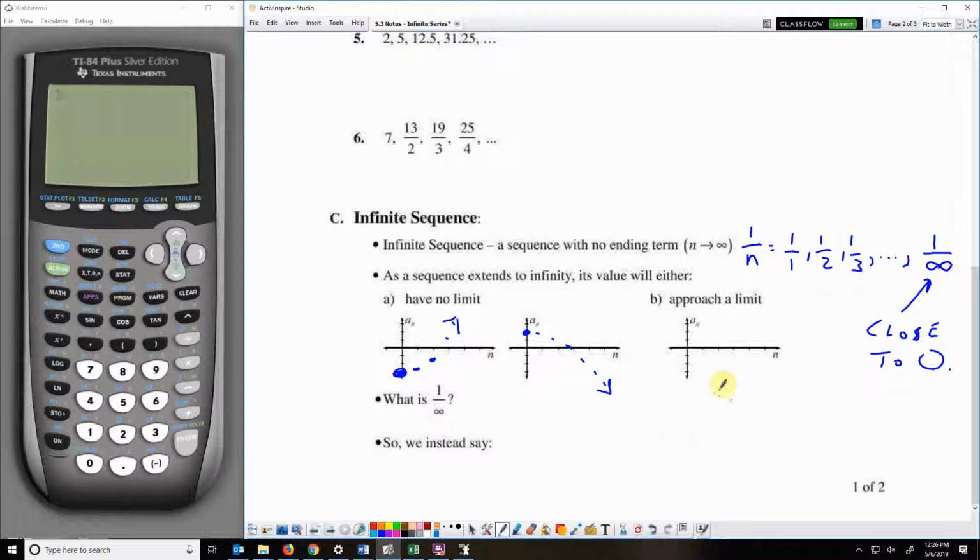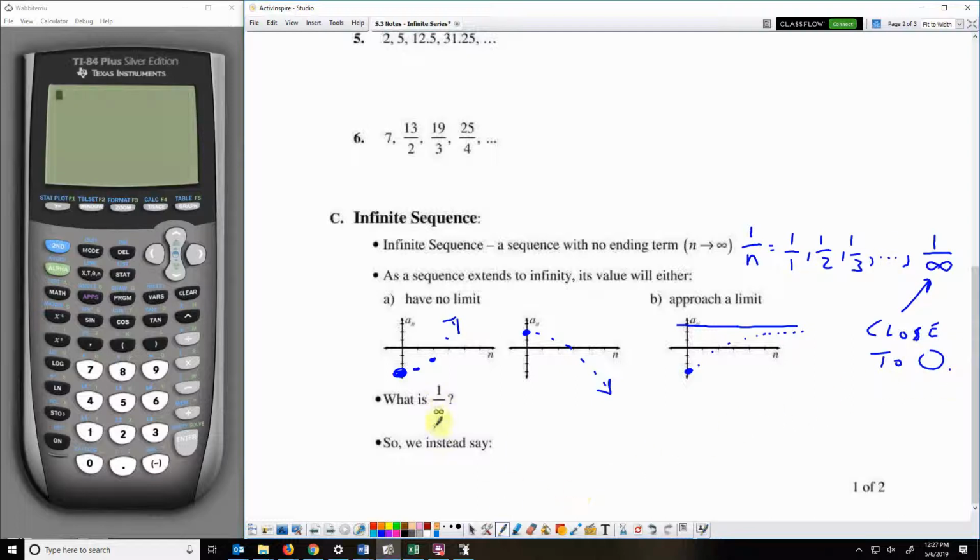Or it could approach some limit. Say it starts here, and it's going to approach a limit right there, so the terms could level off and get infinitely close. Like the sequence right here was getting infinitely close to 0. So this is one that would approach a limit.